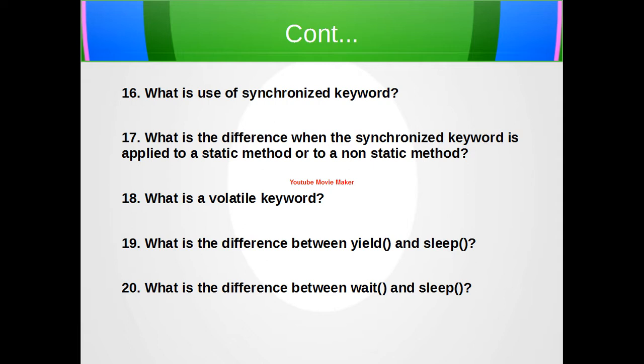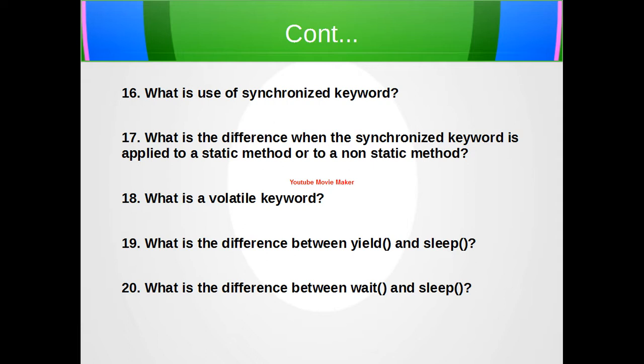So next question is, what are the different states of a thread life cycle? The different states of a thread's life cycle are: first, the new state. When a thread is instantiated, it is in the new state until the start method is called on the thread instance. In this state, the thread is not considered to be alive. Then is the runnable state. The thread enters into this state after the start method is called on the thread instance. The thread may enter into the runnable state from the running state also. In this state, the thread is considered to be alive.